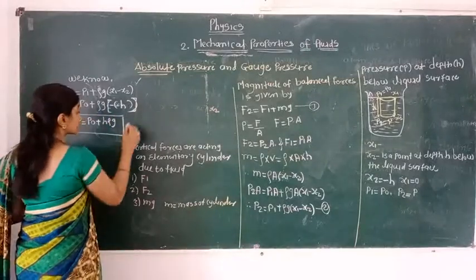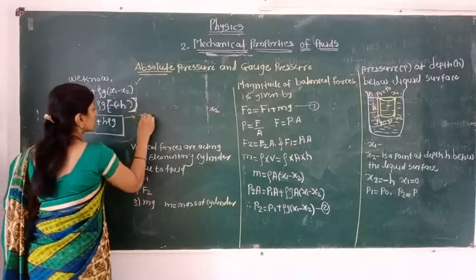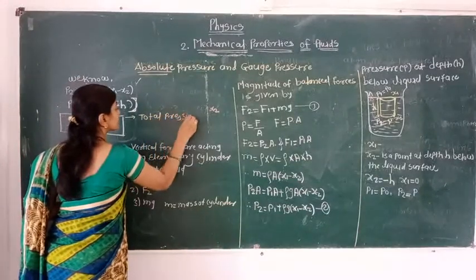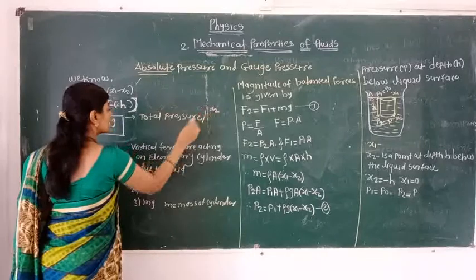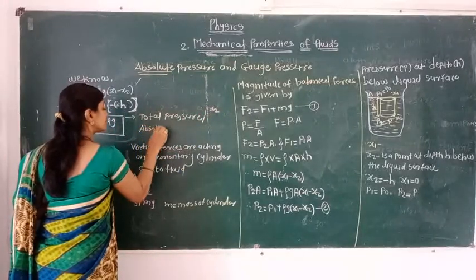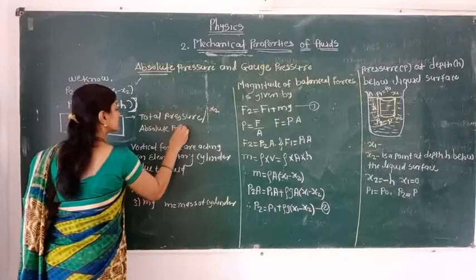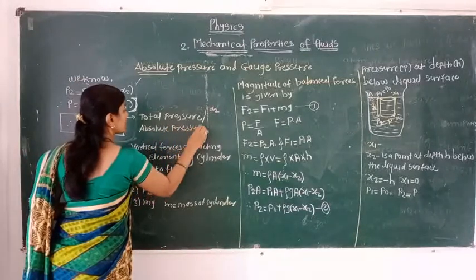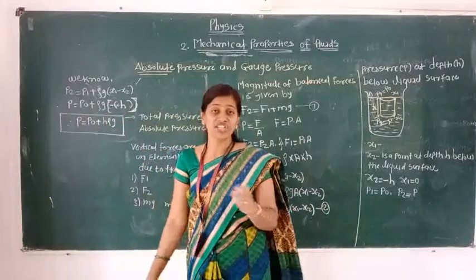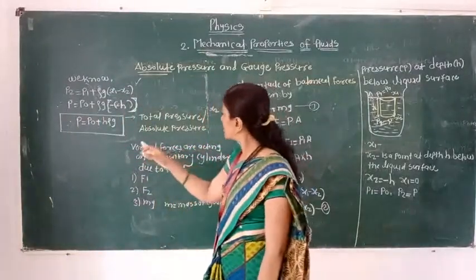It gives the expression for total pressure, otherwise called absolute pressure. See that P is equal to P naught plus h rho G. So this is the equation.